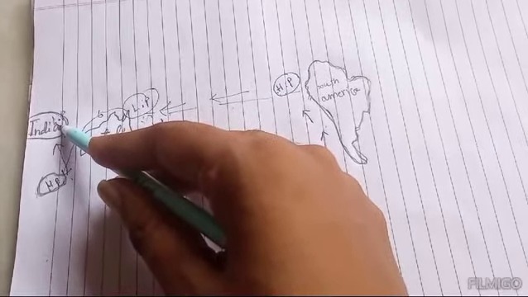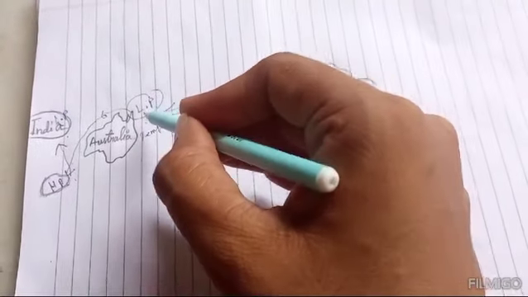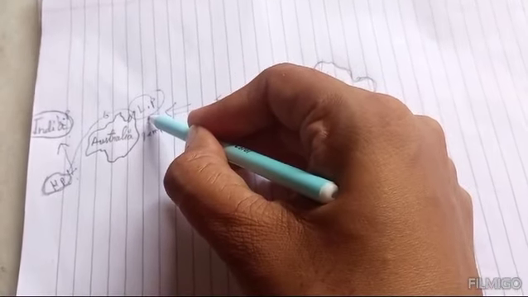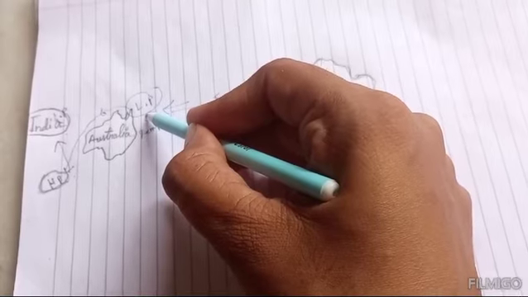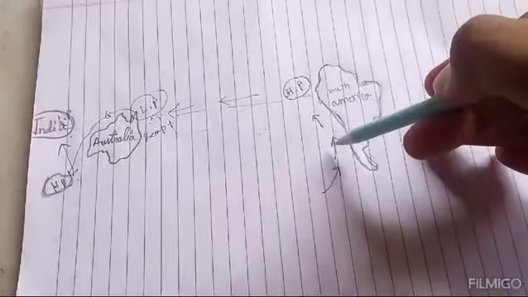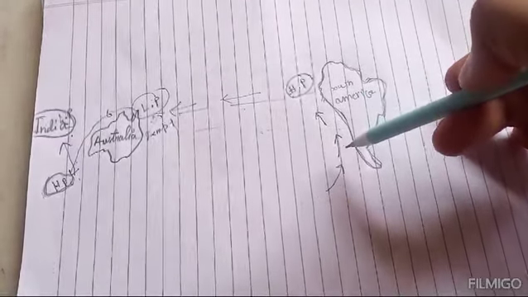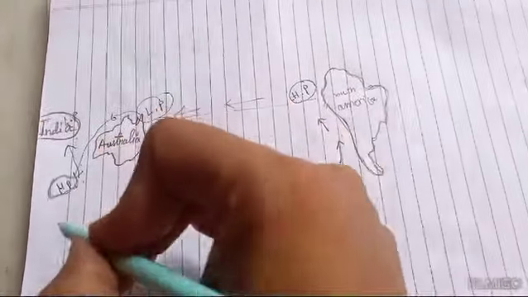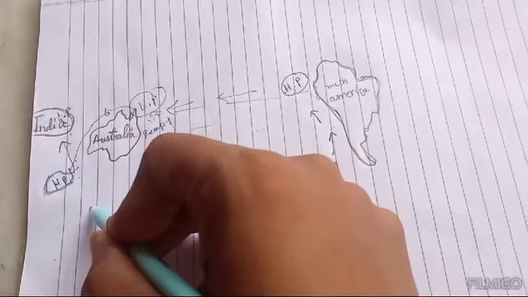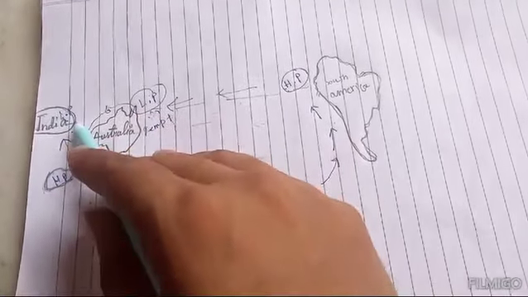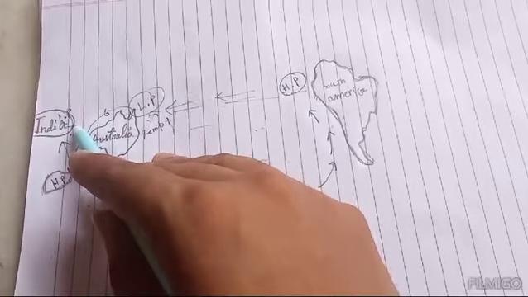At the time of La Nina, the low pressure is much stronger at the western side of Australia, the high pressure is much stronger at the western part of South America, and the high pressure at the Mascarene Island is also much stronger, and that's why the rainfall is much more in India.